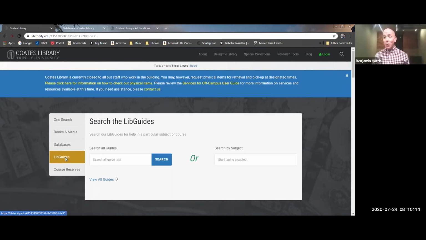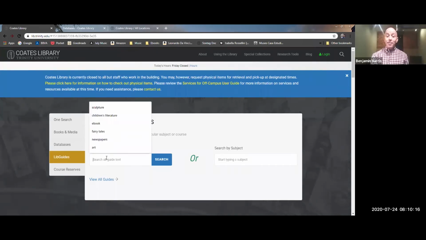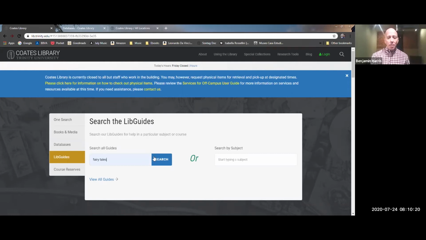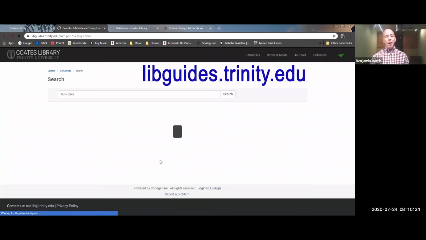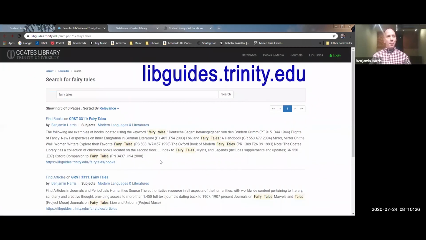Why don't I just go to Google? And you know what? Google's a great place to look for stuff. But one of the benefits to using materials available from the library is that a staff of librarians, and beyond that, a lot of scholars and information professionals have gone into the work of making sure that what we have available from the library is some of the best that you're going to be able to find.